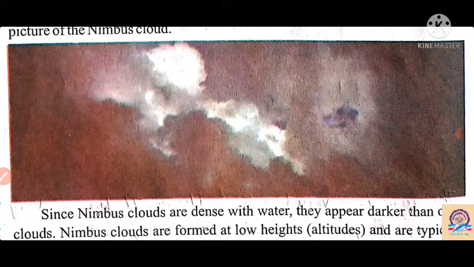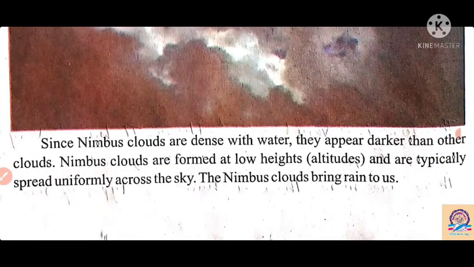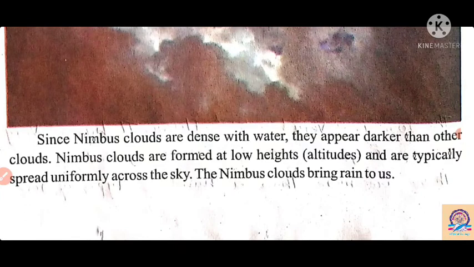If we find black clouds but the wind comes, the black clouds might be scattered, so maybe the black clouds will not bring the rain, but the nimbus cloud definitely brings rain.